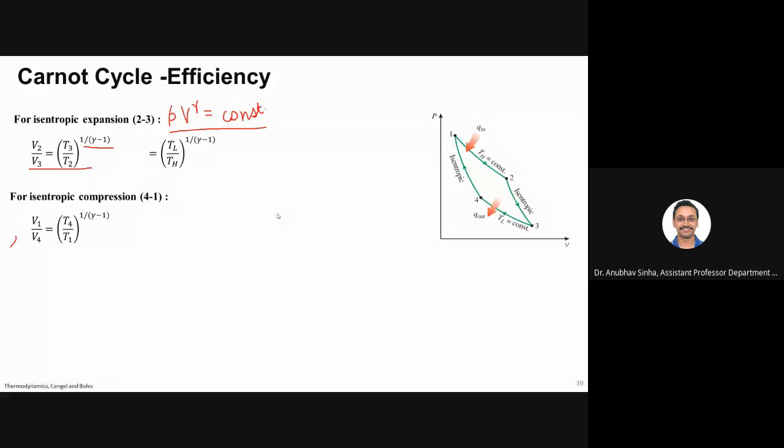So similarly for isentropic compression 4 to 1, again I can write T4 by T1 as (1 by gamma minus 1). This relation you can derive using PV^gamma equal to constant and PV equal to RT. This can again be written as TL by TH to the power 1 by gamma minus 1. Based on these two relations, TL and TH are common, so I can write V2 by V3 is equal to V1 by V4. Is this okay?